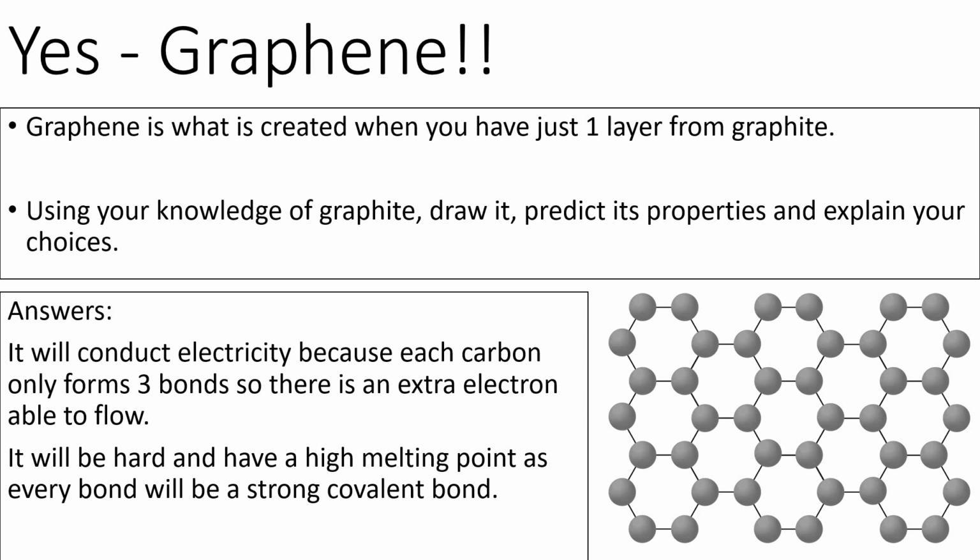Now actually on the screen of smartphones, there is sometimes a sheet of graphene, and that's useful because it conducts electricity, so when you touch it, it's conducting the electricity, sending an impulse, and that's how touch screens can work. Okay, what other properties will it have? It'll be hard and have a high melting point, as all of these bonds are strong covalent bonds. Hence why you can use it in buildings, stuff like that.